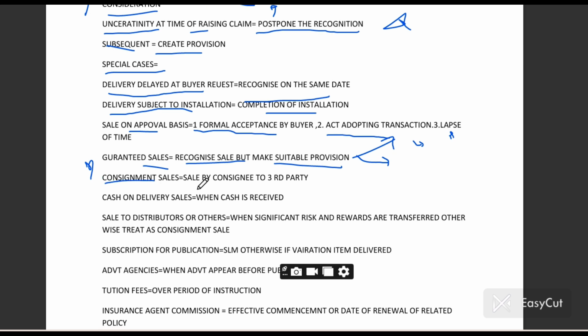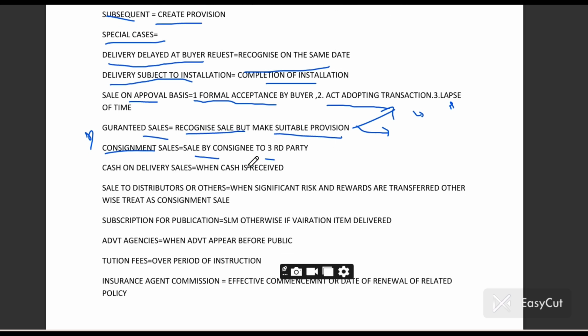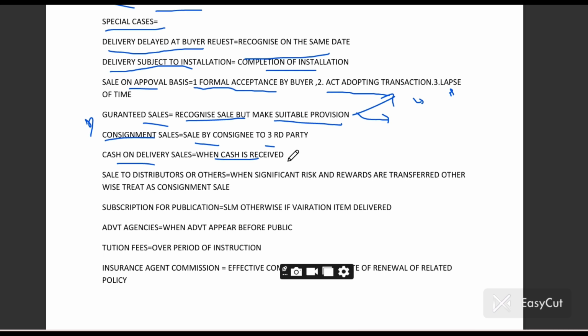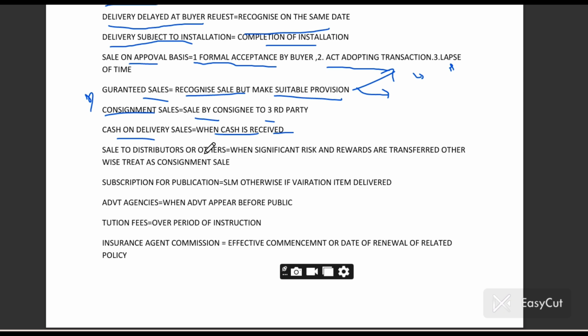Consignment sale: when the consignment is sold to the third party, on that day you have to recognize the revenue. Cash on delivery sale: when you are ordering goods from Amazon or Flipkart on cash on delivery, when cash is received, on that day we have to recognize the revenue. Sale to a distributor: if you are selling goods to a distributor, when significant risk and reward are transferred, on that day you can recognize the revenue, otherwise treat it as a consignment sale.